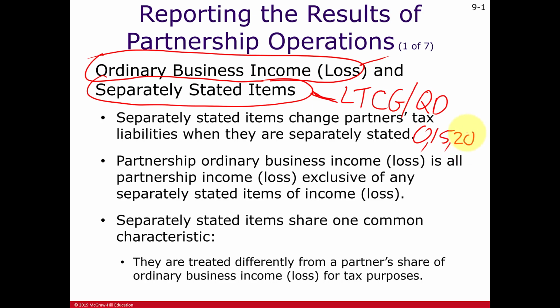And you would not combine these items into the ordinary business income, otherwise you're going to be taxing them at regular rates. So we break it out, report it separately to the partners.